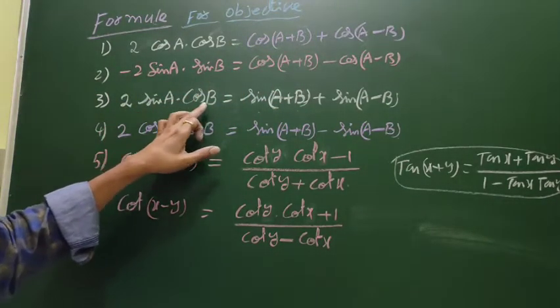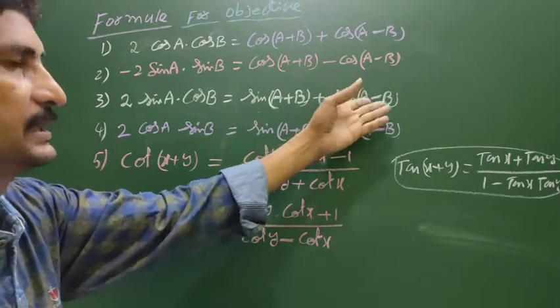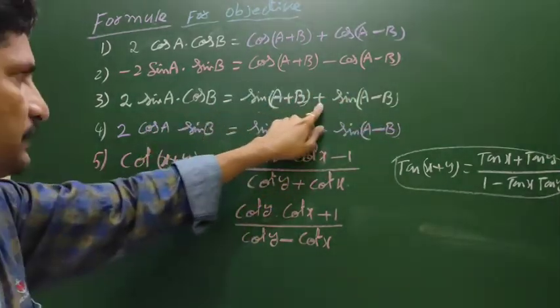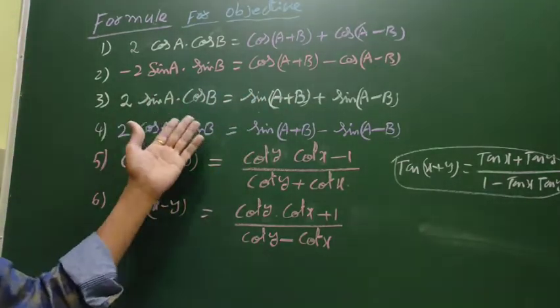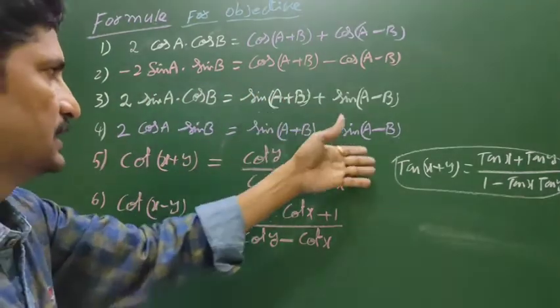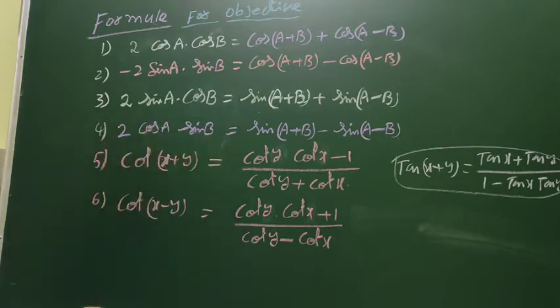Similarly, 2 sin A cos B is sin A plus B plus sin A minus B. Here plus means the first term came: sin A cos B is the first term. Here minus means the second term: the second term is 2 cos A sin B.